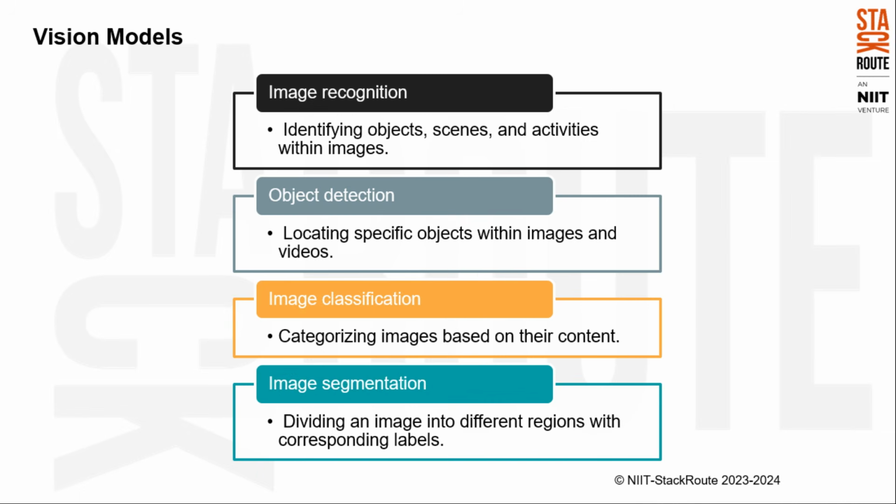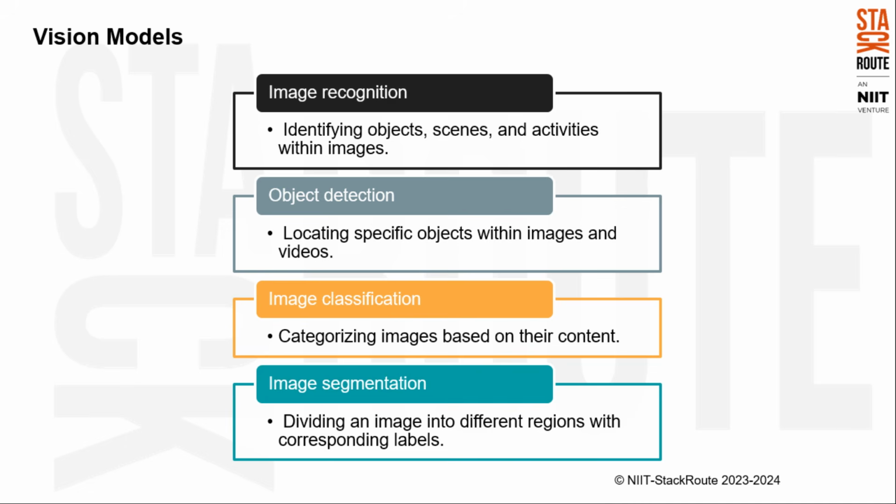Let us first discuss vision models. These models act as AI eyes, enabling them to perceive and interpret the visual world. These models are trained on vast collections of images and videos, allowing them to recognize objects, scenes, and activities with remarkable accuracy. Their capabilities extend to object detection, pinpointing specific objects within an image, and image classification, sorting images into predefined categories. Vision models can even perform image segmentation, meticulously dividing an image into segments with corresponding labels.